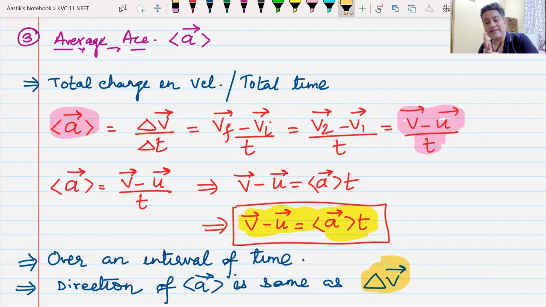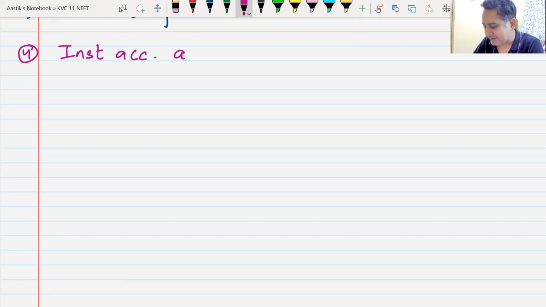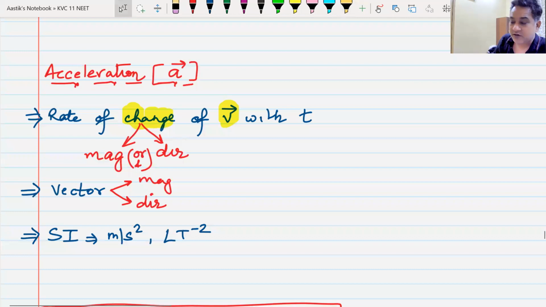That was the third type of acceleration. I hope you have noted it down. What will be the fourth type? Yes. Instantaneous acceleration. We write this acceleration as a vector, and as soon as I write this acceleration as a vector, you must understand that whenever I have talked about acceleration, I denote it by a vector.